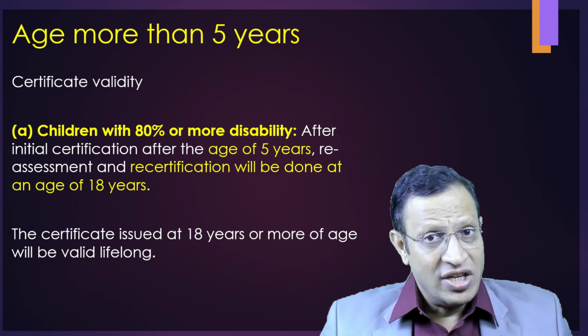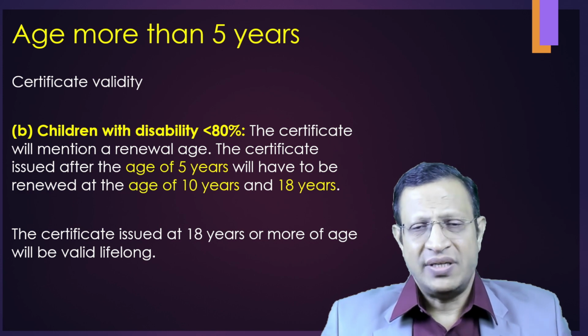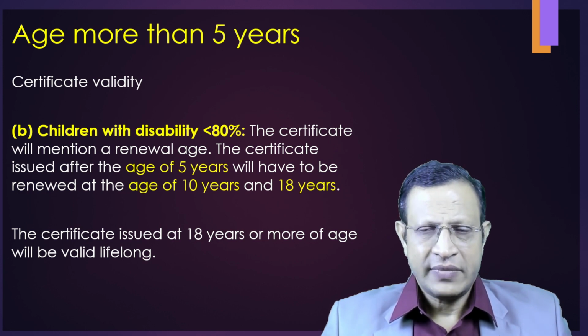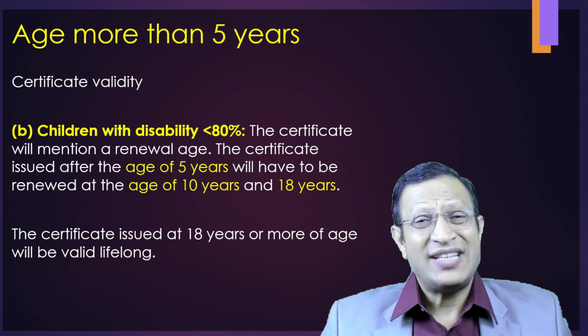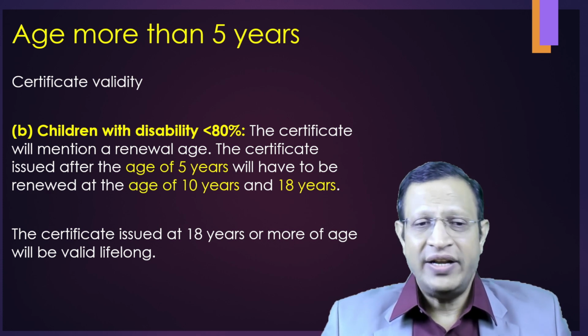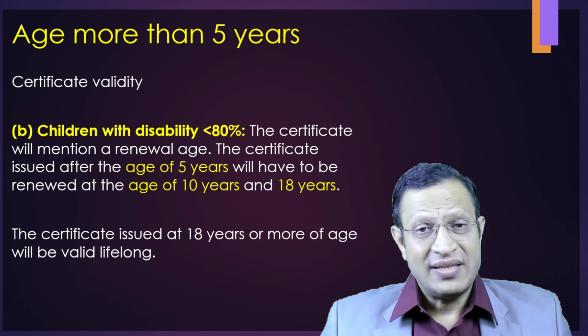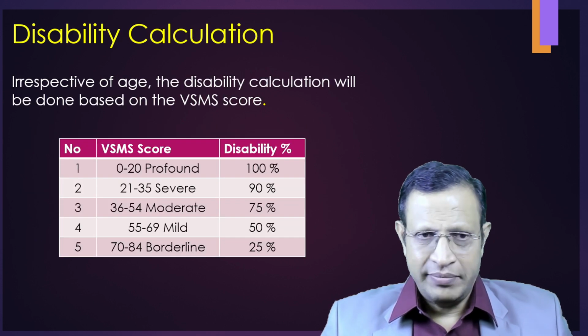That is if the child has more than 80%. If the child has less than 80% disability and the assessment is done at the age of 5 years, it has to be redone at the age of 10 years and again at the age of 18 years. Once the assessment is done at the age of 18 or more, that will be valid for lifetime.